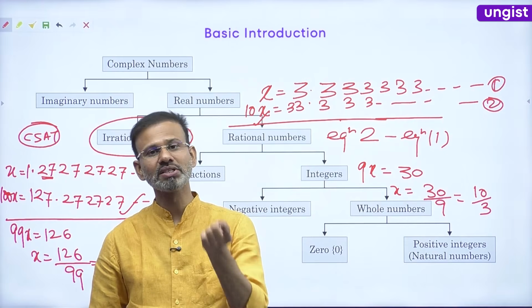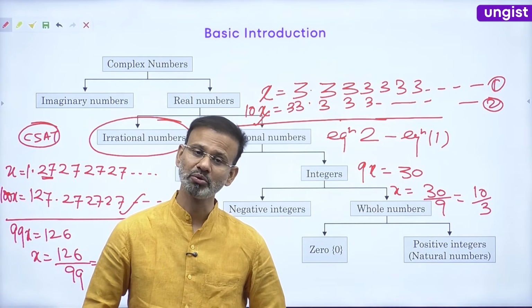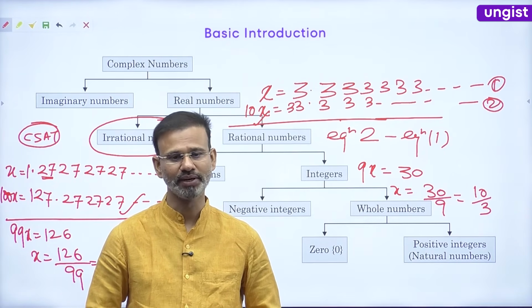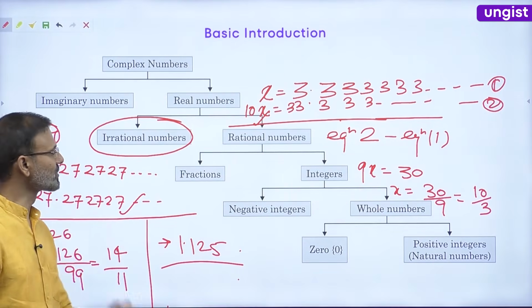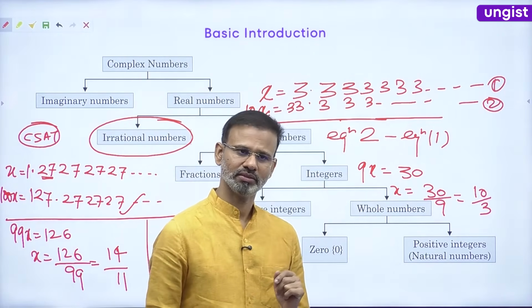When you are not able to decide that, then you won't be able to convert that number into fraction. Correct, everyone? Now the situation is what? Which type of number will that be?